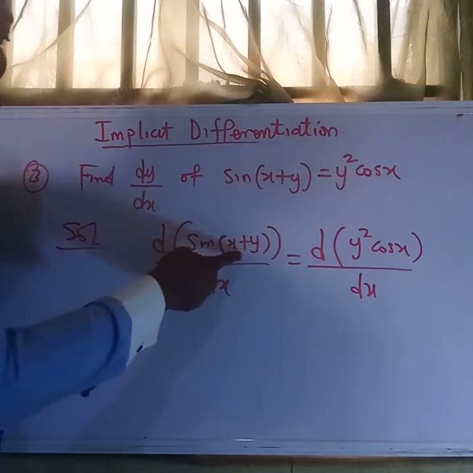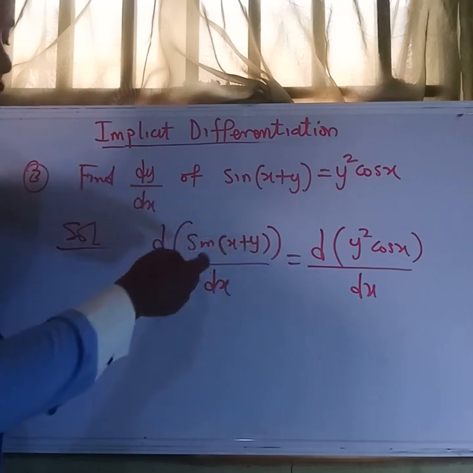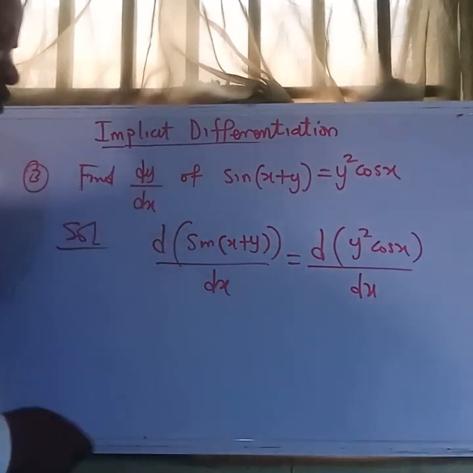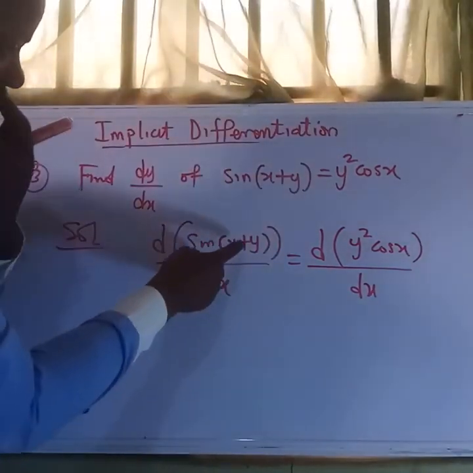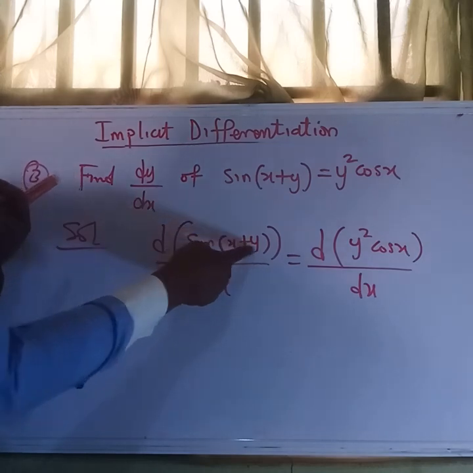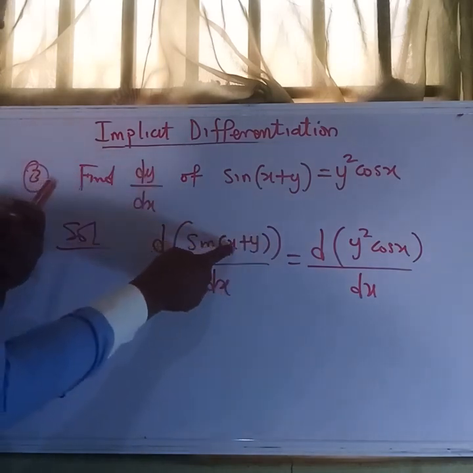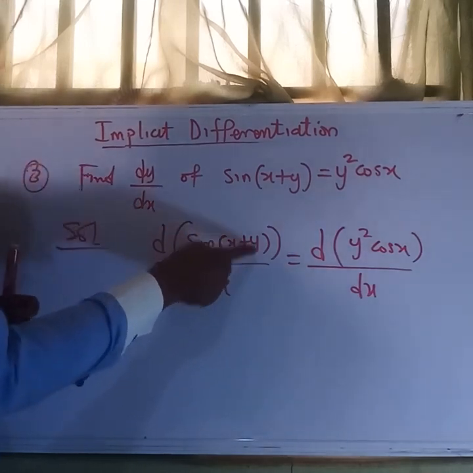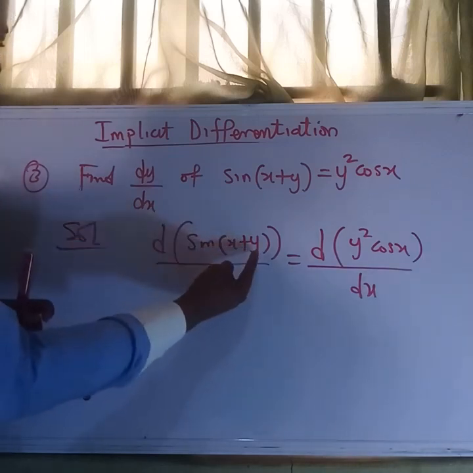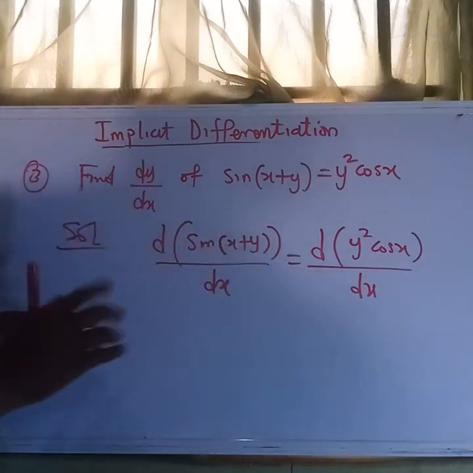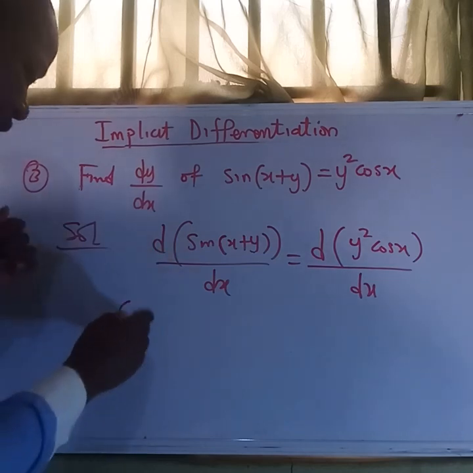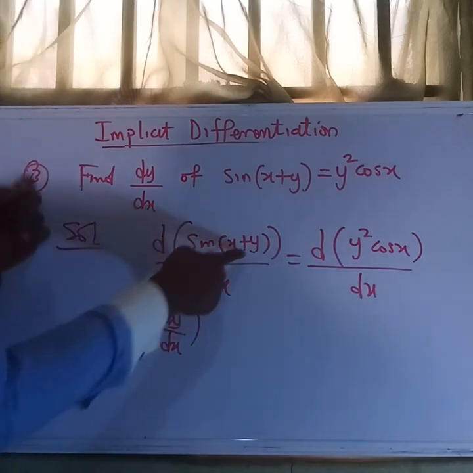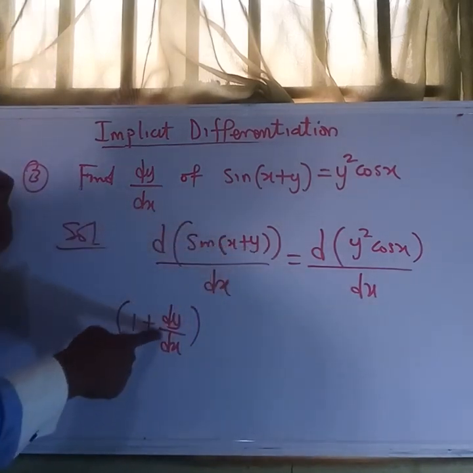This is an inner function, and according to the chain rule, we should differentiate the inner function, bring it out, and multiply with the slope. So when we do that, we apply the sum and difference rule to differentiate the inner function here. Differentiating x gives 1, differentiating y gives 1. Because y is now a function of x, we multiply it with dy dx, as we have said earlier. So this is 1 plus dy dx, that is 1 times dy dx.